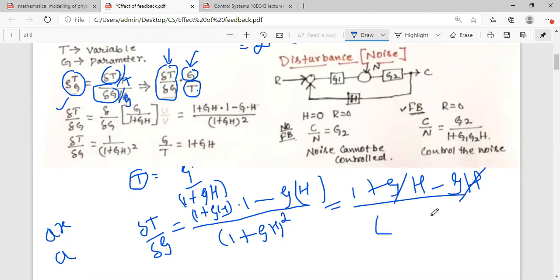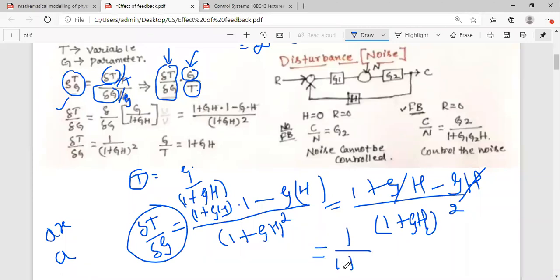You will get 1 divided by 1 plus GH whole square. This is the first bracket, the first term I got.